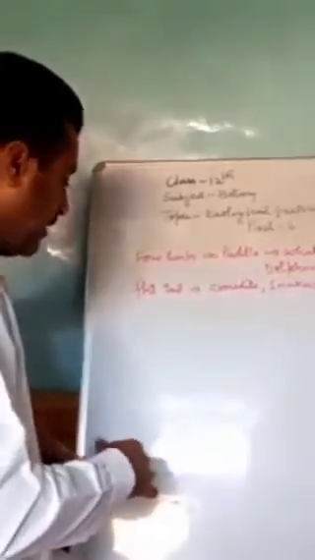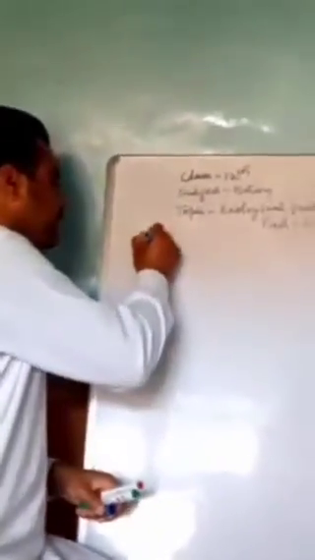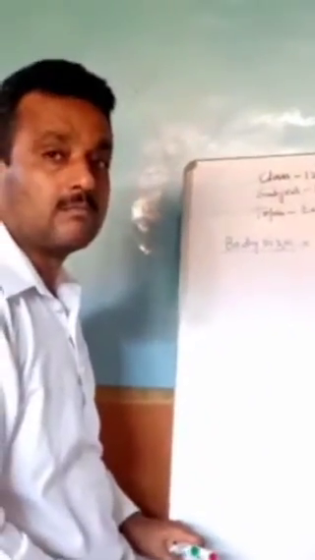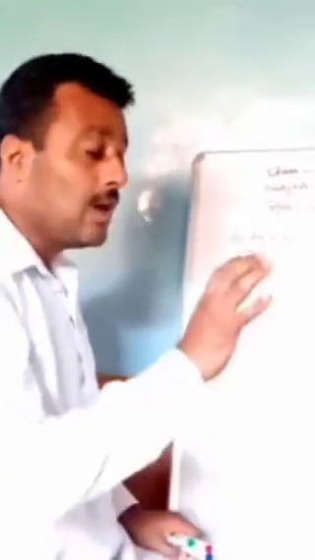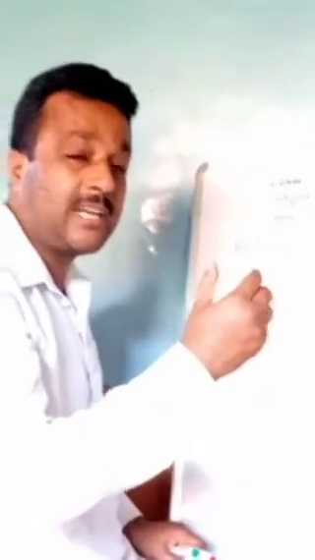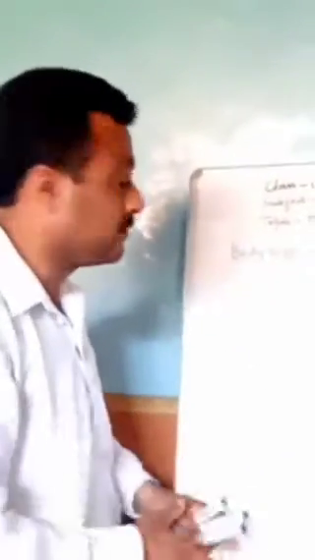One more thing we will discuss is the body size. The aquatic animals are larger in size as compared to the terrestrial animals. The reason is that in case of the terrestrial animals, energy is needed in order to overcome the gravitational force, and that energy is used instead as the growth force in aquatic animals.